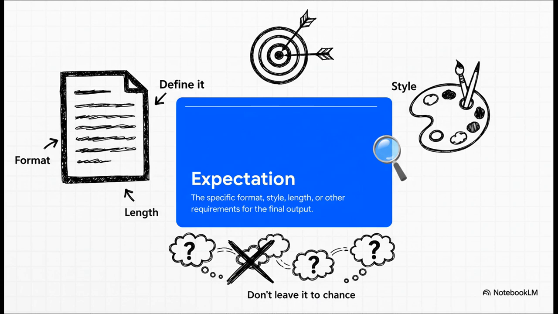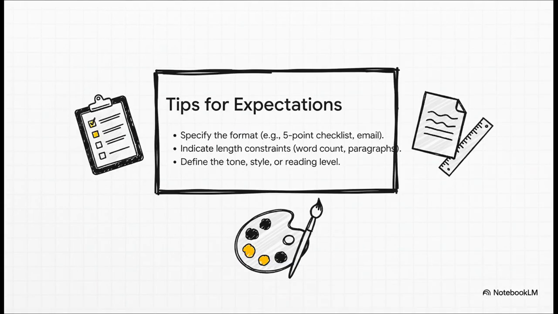It's all about the nitty-gritty details of what you want back. We're talking format, length, style, tone, you name it. Don't just leave it to chance and hope the AI reads your mind. Spell it out. And you can get super specific here. Don't be shy. Ask for a 500-word blog post, a 3-paragraph email, or a 5-point checklist. You can even tell it to write in a professional tone, or a casual one, or even for a middle school reading level. The more specific you are with your expectation, the closer the result will be to what you have in your head.